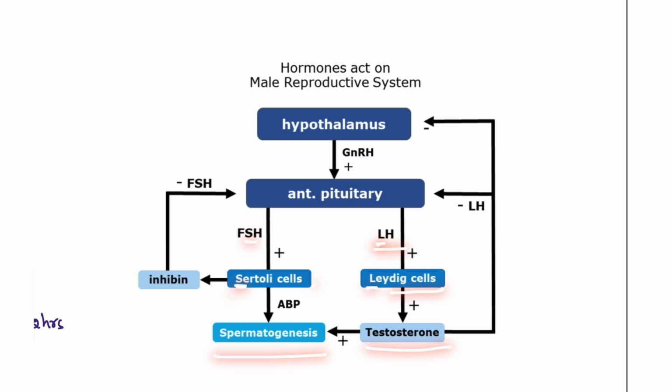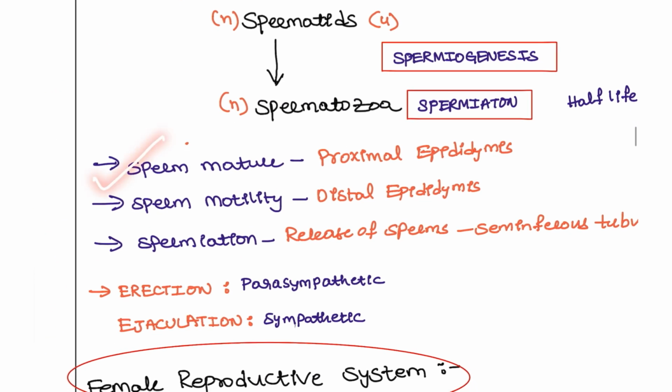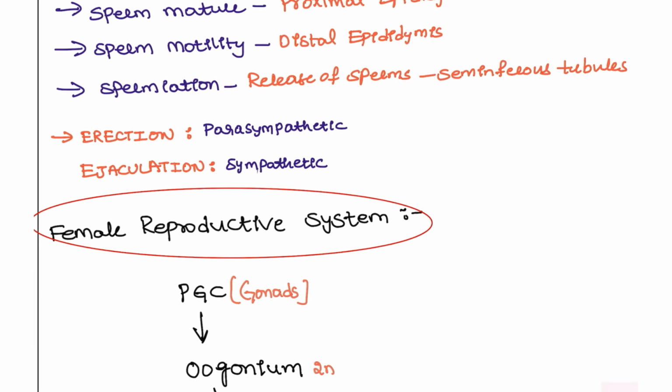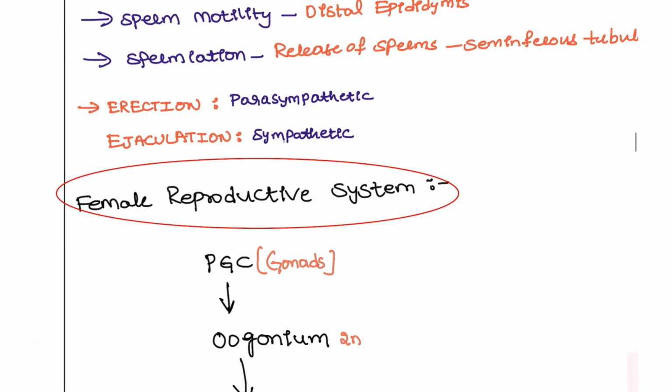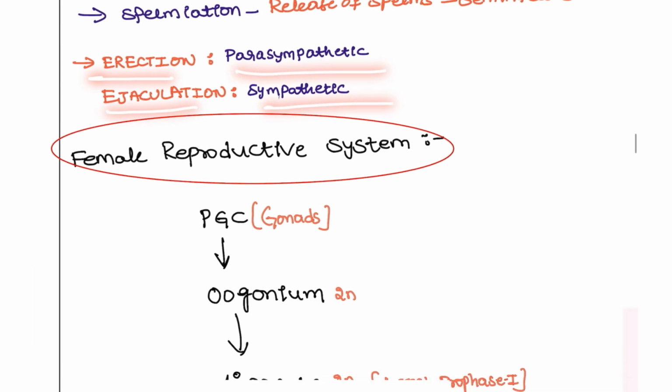And once they are reached, they are going to produce the inhibin, which will act on the anterior pituitary to stop the production. This question is also asked in the examination. Do not miss these questions because they were already asked in the PYQs. Erection is due to parasympathetic activity, but ejaculation is due to sympathetic activity.